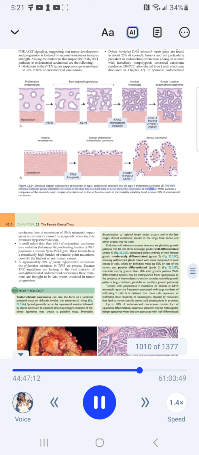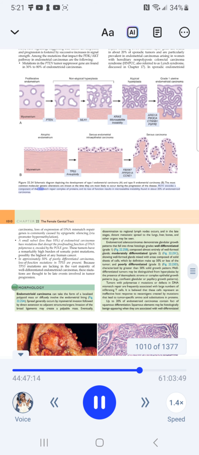MLH1 encodes a component of the mismatch repair complex of proteins, and its loss of function results in microsatellite instability, found in about 20% of endometrioid carcinomas.